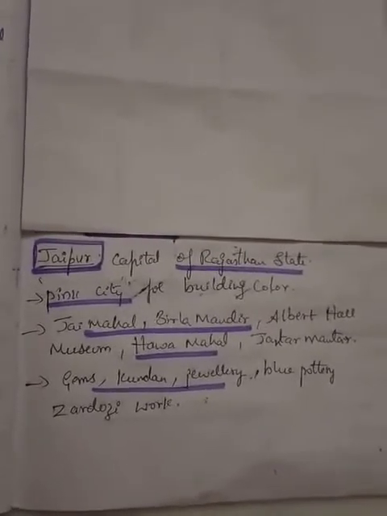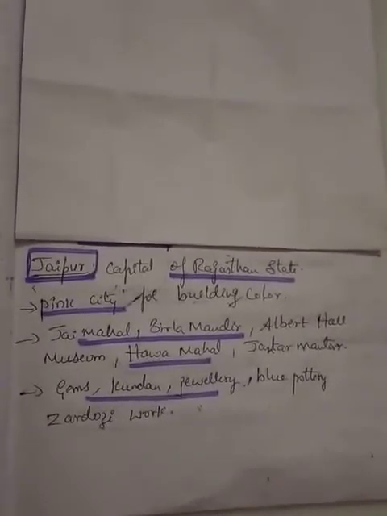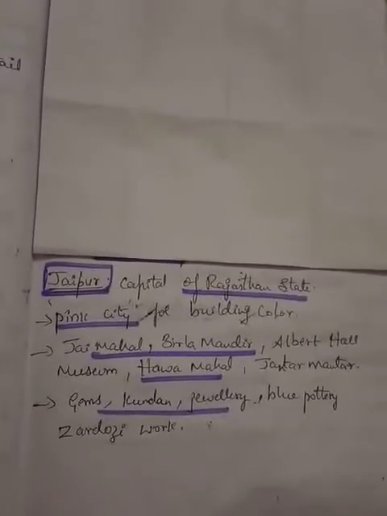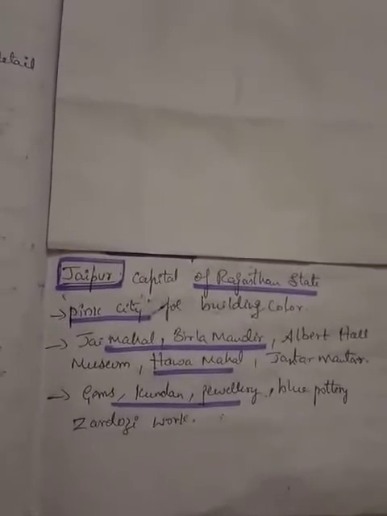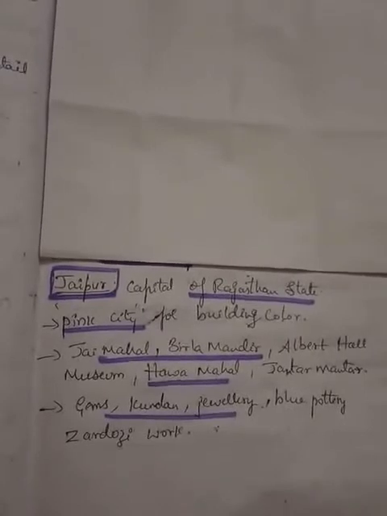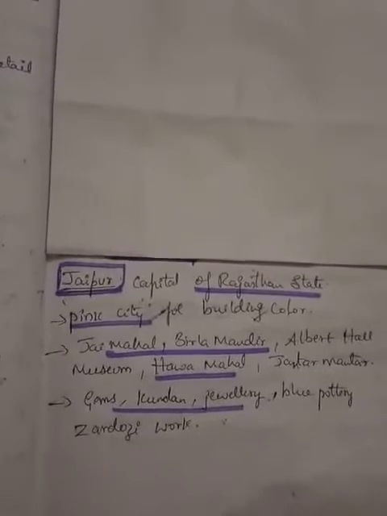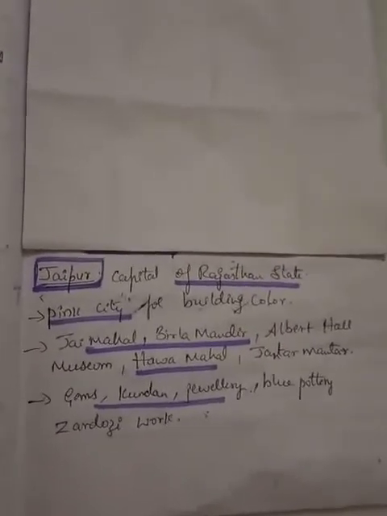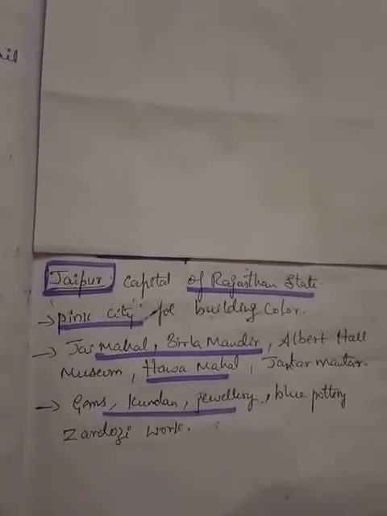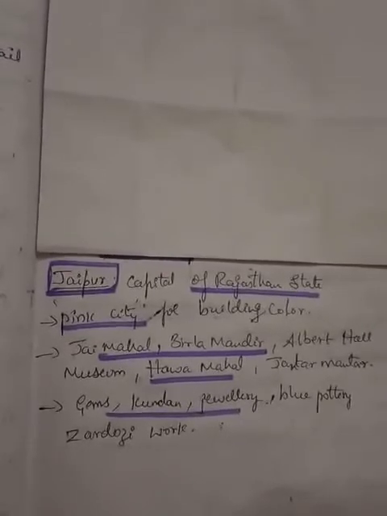So we could see the Jal Mahal, Birla Mandir, Albert Hall and the museum, Hawa Mahal, and Jantar Mantar. These are the famous buildings which we could see in Jaipur city. And as I said, it is famous for gems, kundan jewelry, blue pottery, Zardozi work. The Zardozi work is related to clothes, embroidery art work on the clothes. And it is famous for jewelry as well: bangles, necklaces, earrings, whatever relates to ornaments.